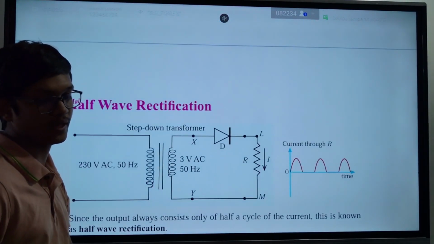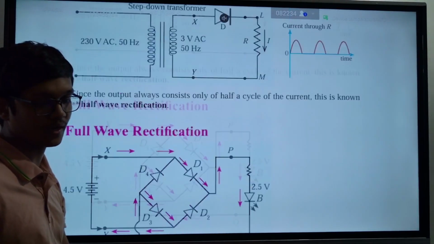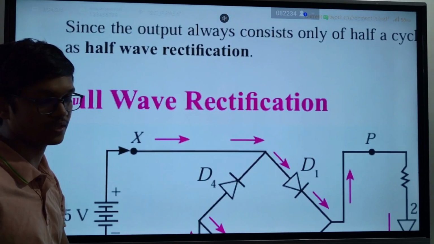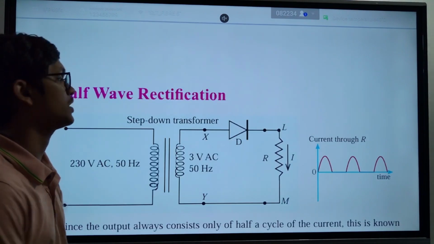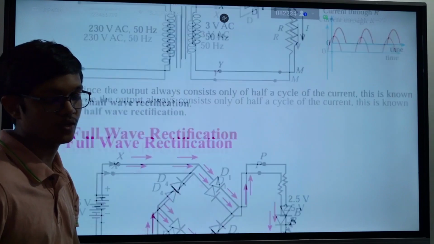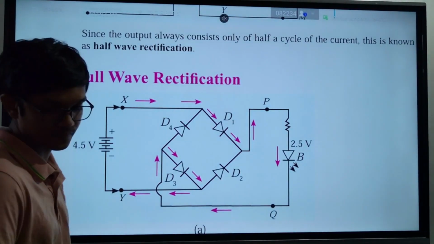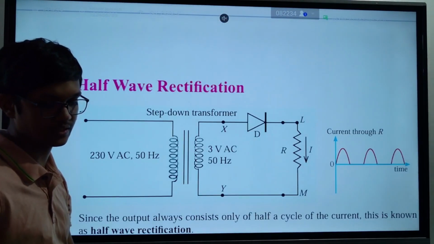So how can we do that? There are two ways. One is half wave rectification, and another one is full wave rectification. So the idea behind this rectification is like this.